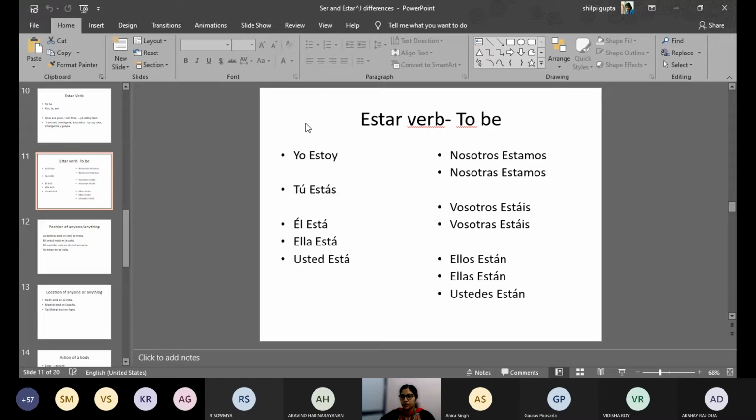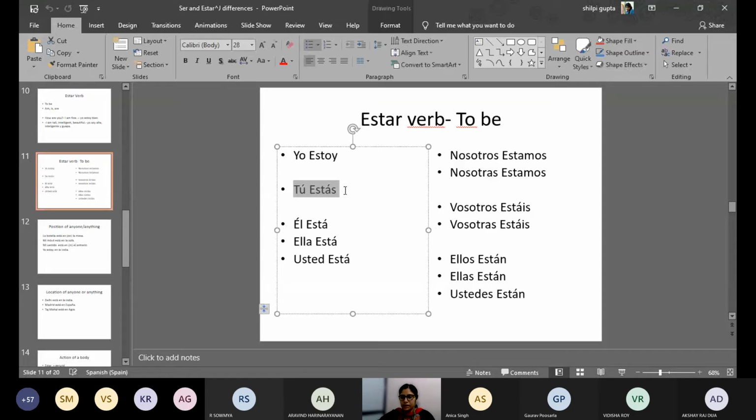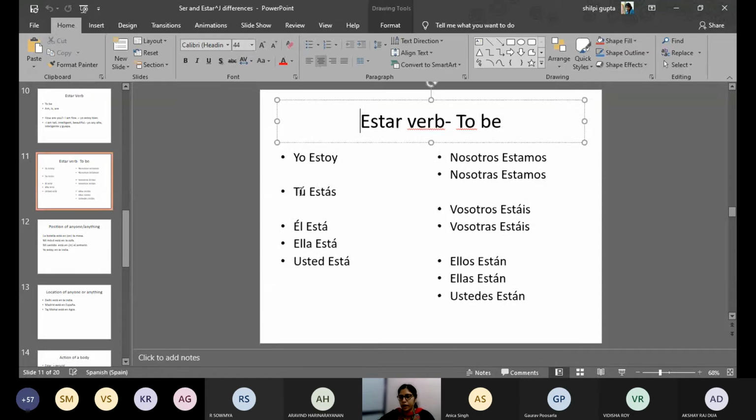In the earlier class, I was asking cómo estás, cómo estás tú. Maybe in the classroom also, when I was teaching you greetings, I must have asked you cómo estás tú in the slide, in the PPT. So this cómo estás tú is coming from here, tú estás. How are you? Okay. So I asked cómo estás tú? How are you? And then the answer was coming, yo estoy bien. Okay, I am fine. So this is actually the estar thing. Your cómo estás is coming from this verb, the estar verb.